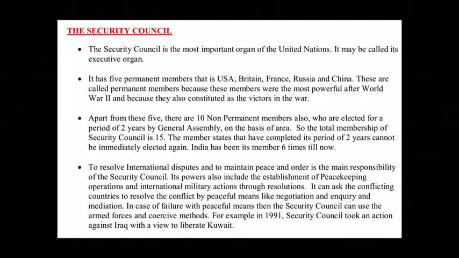The member states that have completed their period of 2 years cannot be immediately elected again. All those countries who have just completed their 2 years of non-permanent membership cannot be elected again in the next year. They can apply in further years. If we talk of India, India has been its member 6 times till now. India became a non-permanent member around 6 times till now.